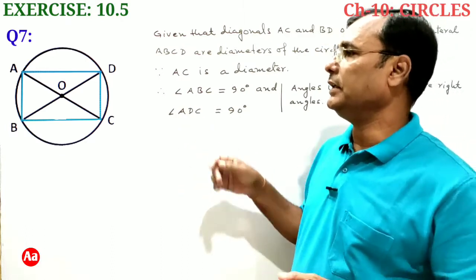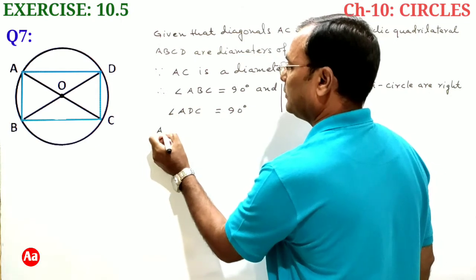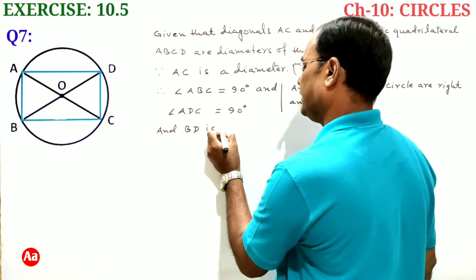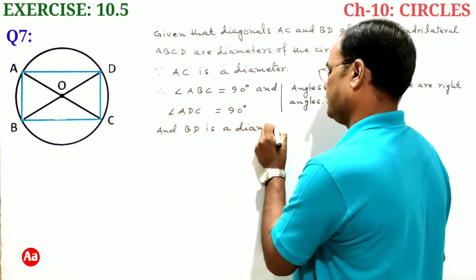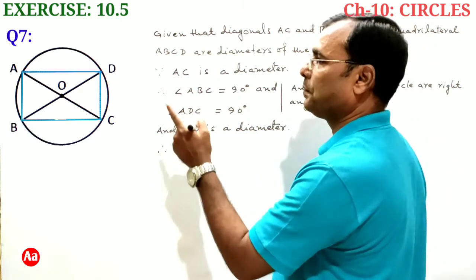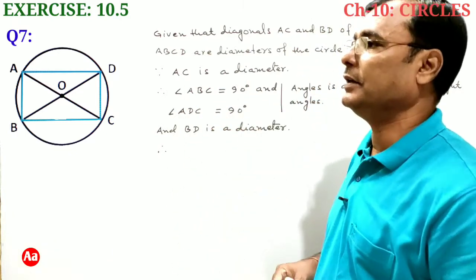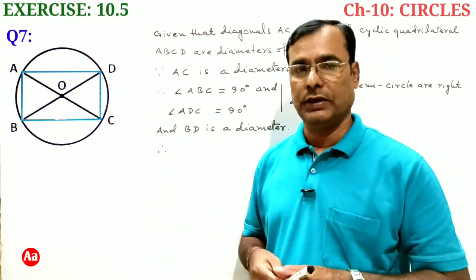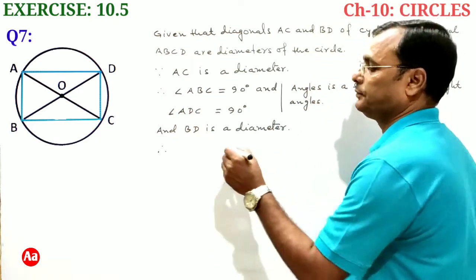Similarly, BD is diagonal of the circle, BD is a diameter, therefore angle BAD is an angle in a semicircle, so it is right angle, and angle BCD is also an angle in a semicircle, so it also will be a right angle.